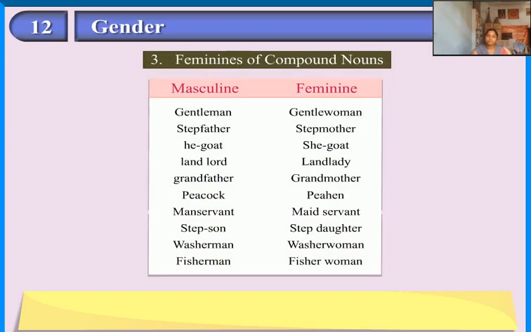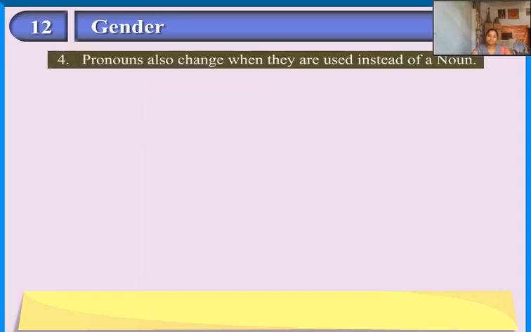Feminines of compound nouns. Gentleman, gentlewoman. Stepfather, stepmother. He-goat, she-goat. Landlord, landlady. Grandfather, grandmother. Peacock, peahen. Manservant, maidservant. Stepson, stepdaughter. Washerman, washerwoman. Fisherman, fisherwoman. Pronouns also change when they are used instead of a noun.